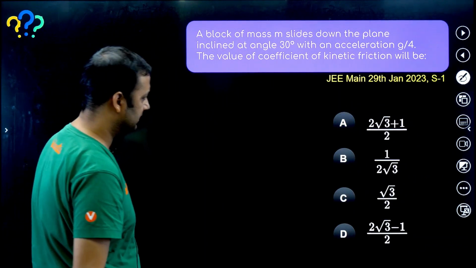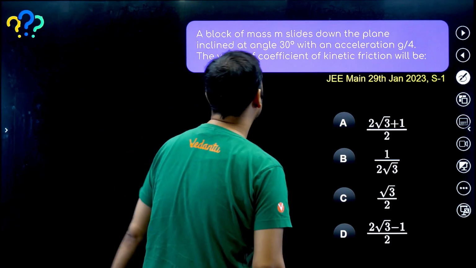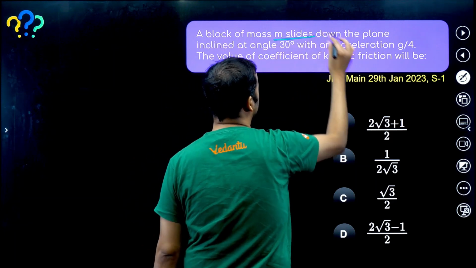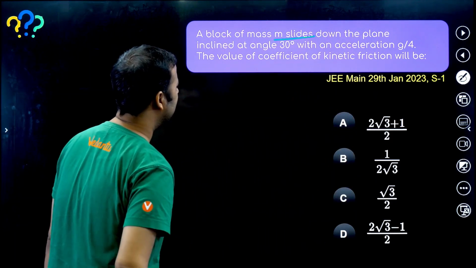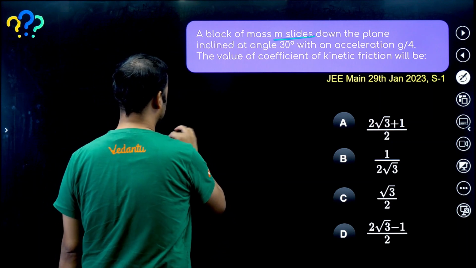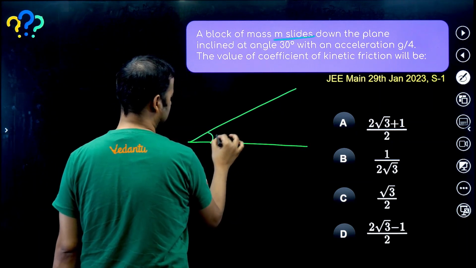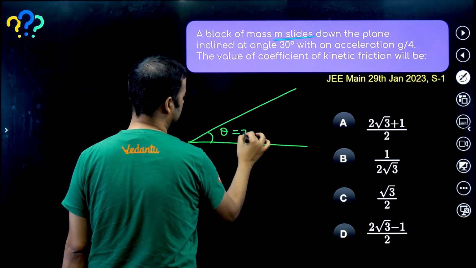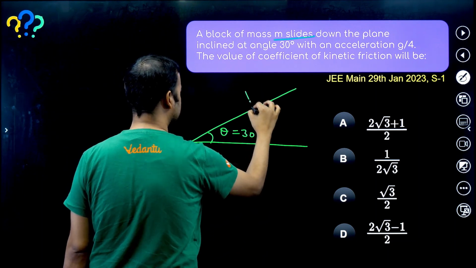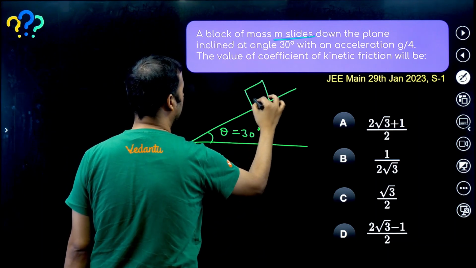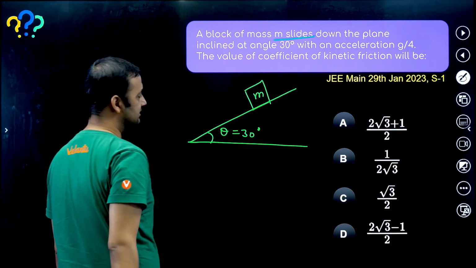Let us see this question again. JEE Main this year PYQ. A block of mass m slides down the plane inclined at an angle 30 degree with acceleration g by 4. So that means what is happening? This is again, you can see theta is equal to 30 degree. And this block of mass m slides down with an acceleration g by 4.